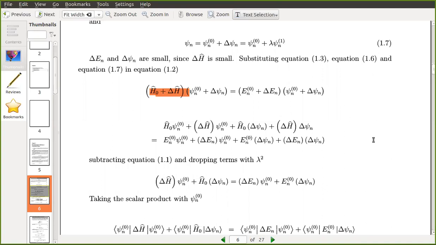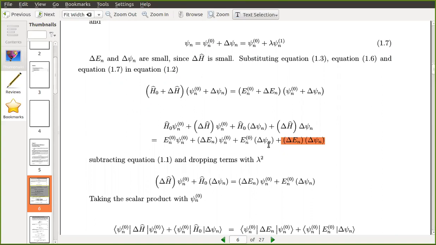Okay. So this fourth term on both the sides you can neglect. Delta H, delta psi n. Delta itself is very small. So delta into delta is again a very small quantity that you can neglect. Similarly, this fourth term on the RHS also you can neglect. So here three terms will come. Here also three terms will come.